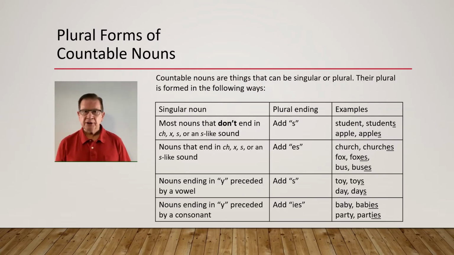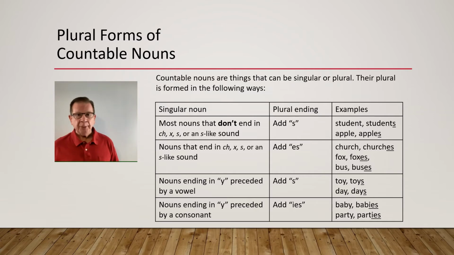Plural forms of countable nouns. Countable nouns are things that can be singular or plural. Their plural is formed in the following ways. Most nouns form their plural by adding an S, except for those ending in CH, X, S, or an S-like sound. Examples: one student, two students, one apple, two apples. Nouns that do end in CH, X, S, or an S-like sound form their plural by adding ES. Examples: one church, two churches, one fox, many foxes, one bus, several buses.